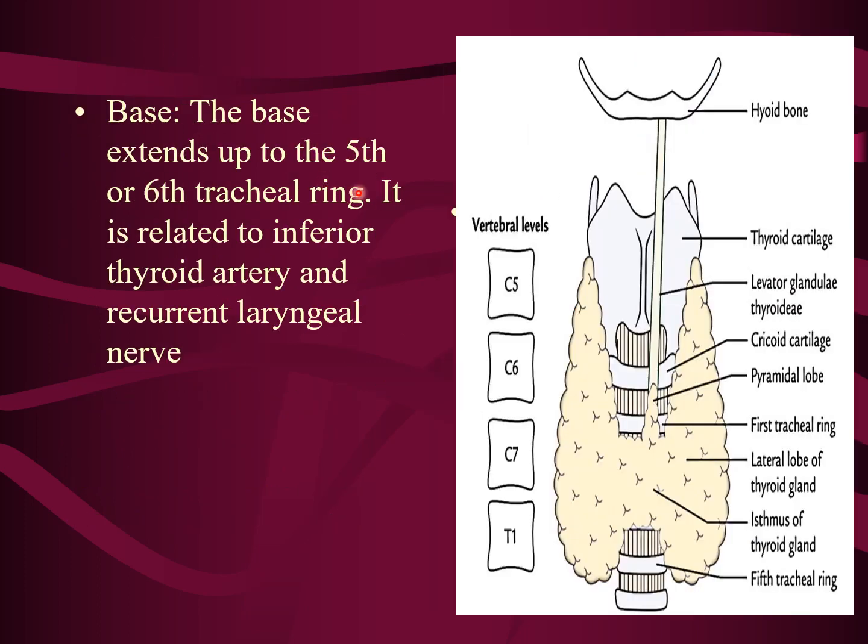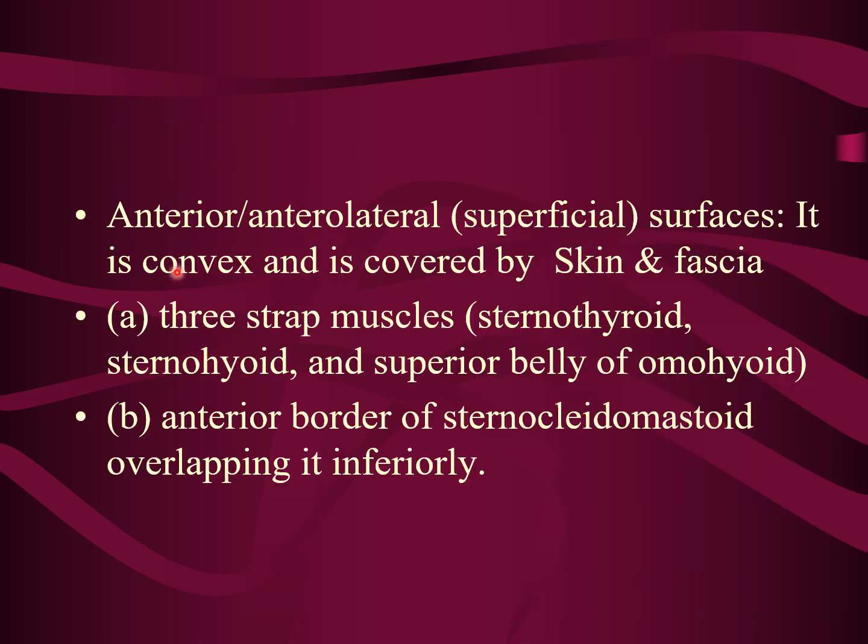The base extends up to the fifth or sixth tracheal ring. It is related to the inferior thyroid artery and the recurrent laryngeal nerve. The anterolateral surface, or the superficial surface, is convex and covered by skin and fascia. Three strap muscles, already I have shown you in the previous diagram: sternohyoid, sternothyroid, and superior belly of omohyoid. And also the anterior border of sternocleidomastoid overlapping it inferiorly.